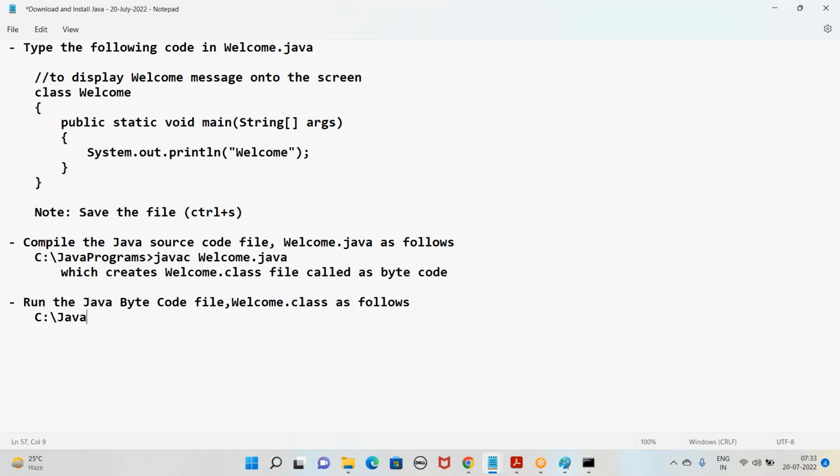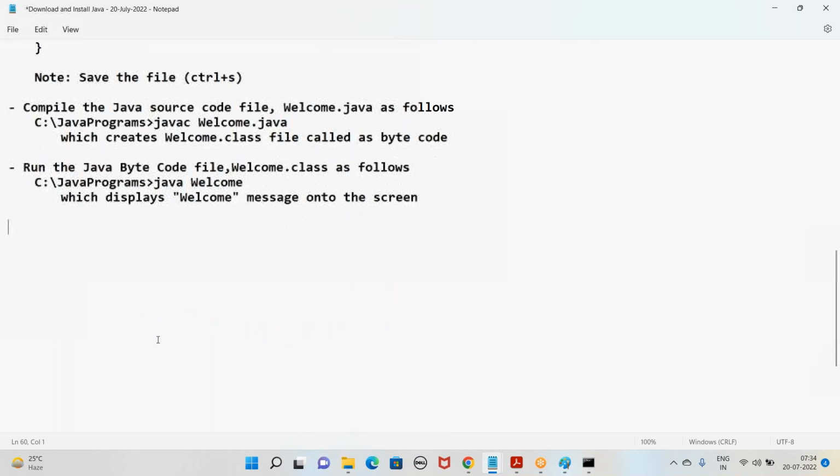To run, at your prompt use the java command: java and the name of the class file, which displays the welcome message onto the screen. So just by using this document, you can develop it very easily on your operating system.